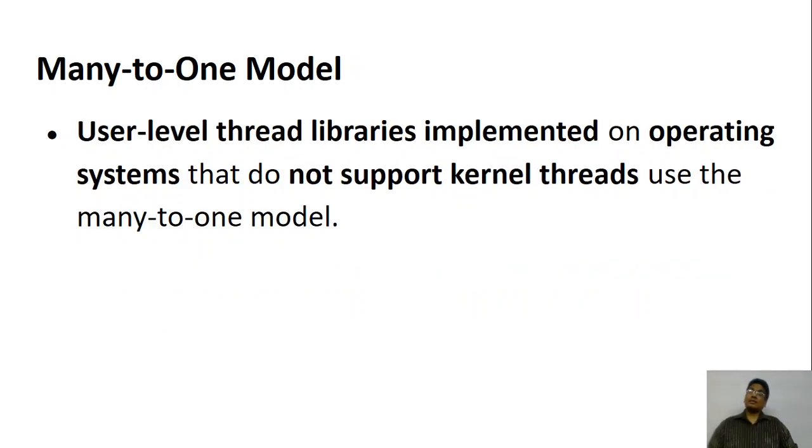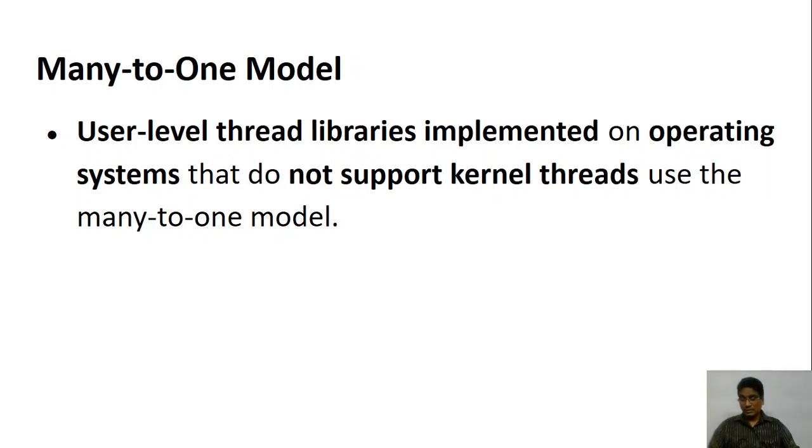Now, the other thing about the many-to-one model is that the user-level thread libraries are implemented on the operating system, and they do not support the kernel thread. So when you create multiple threads at the user level, and they don't support the kernel level, then you can go for one-to-many models.